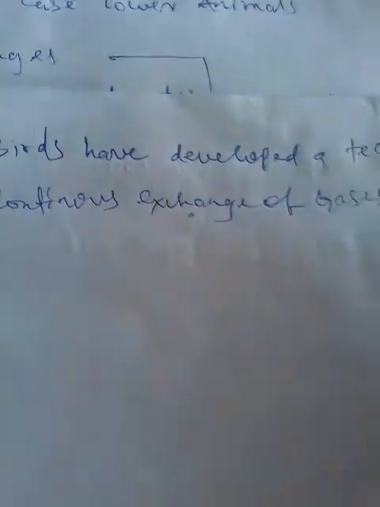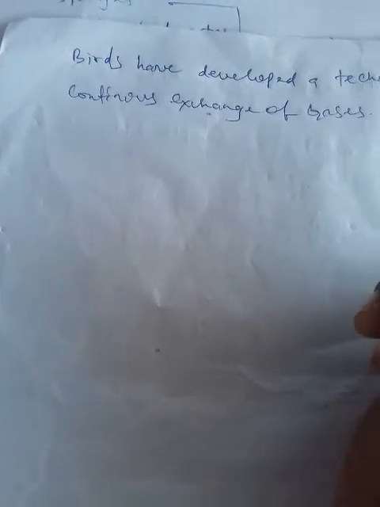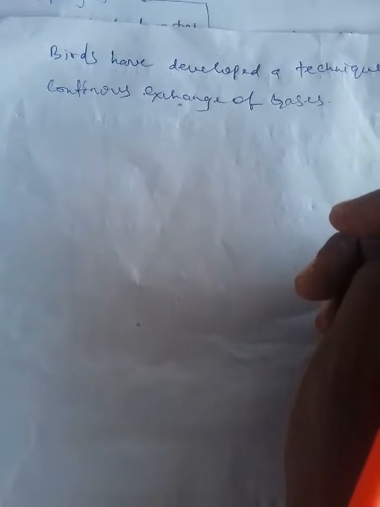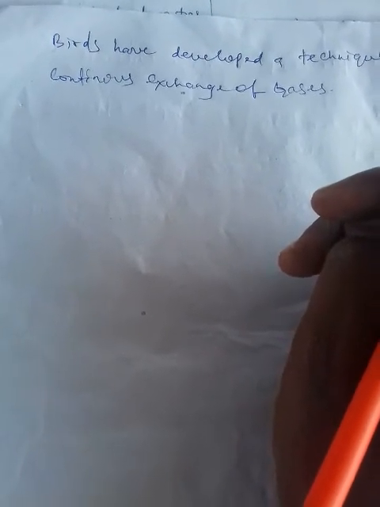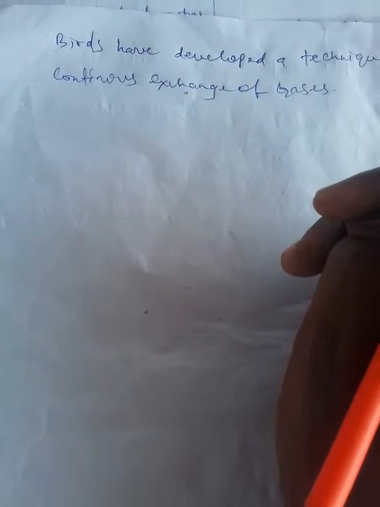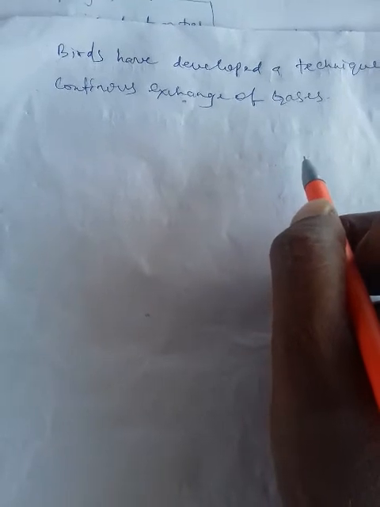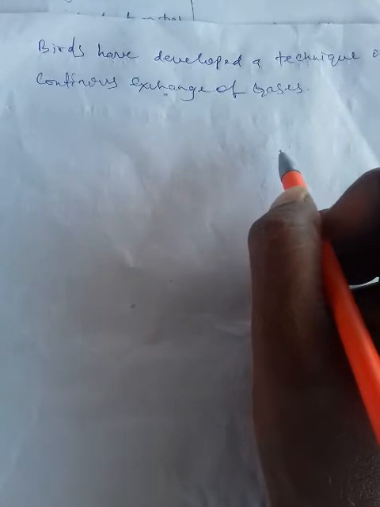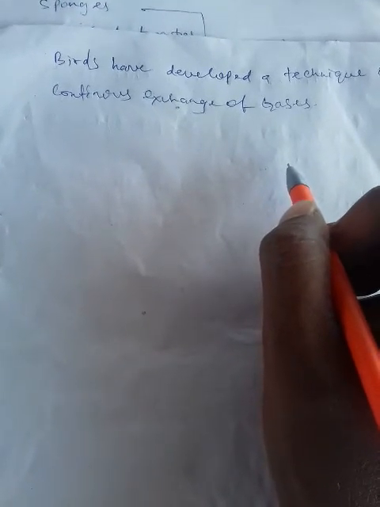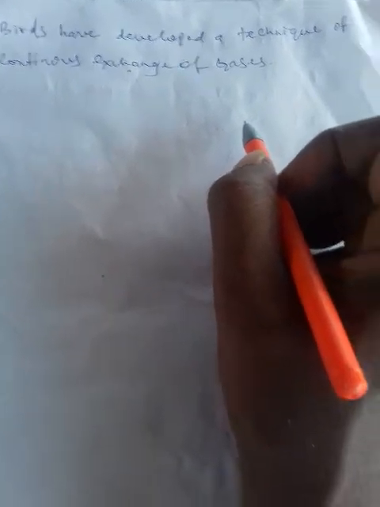Students, I think you already learned in the first year zoology topic about the general characters of the birds. You know, the birds, especially the flying birds, have air sacs along with the lungs. So due to the presence of air sacs, continuous exchange of gases occurs in the birds. Even during expiration, O2 is diffused into all body cells from the air sacs. Therefore double respiration occurs in the birds.